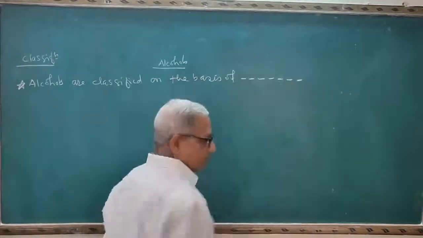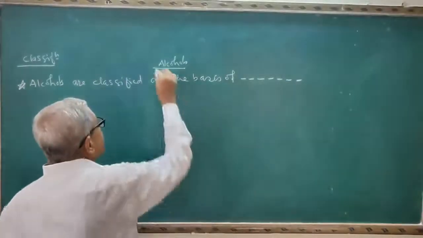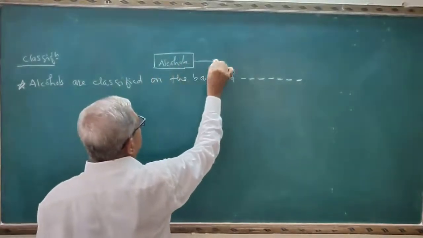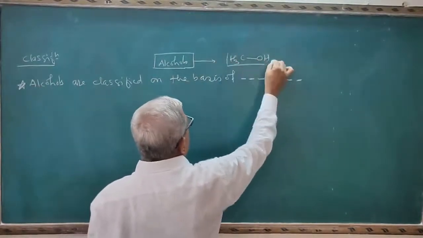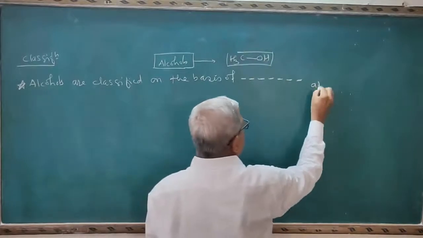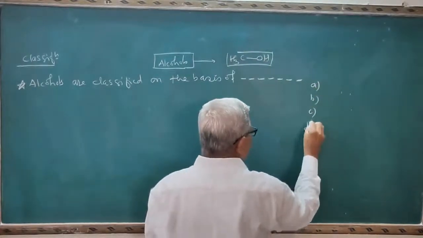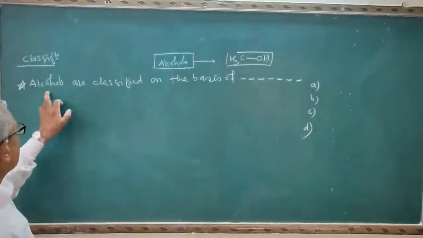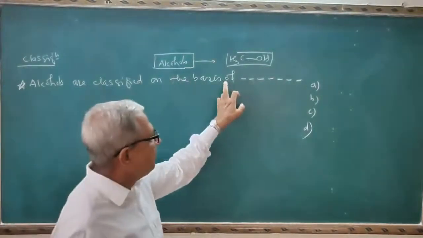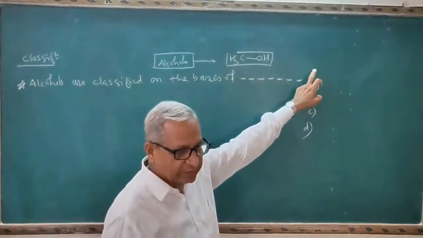This is the question here. See the simplest example of alcohol, that is methyl alcohol. I will give here the four options. You select the correct option here. Alcohols are classified on the basis of dash dash.